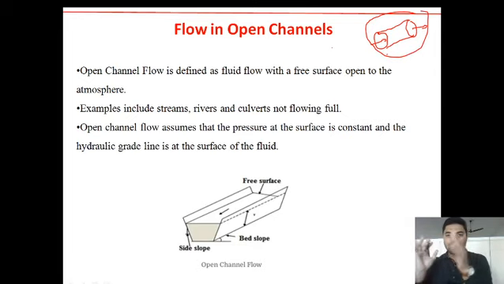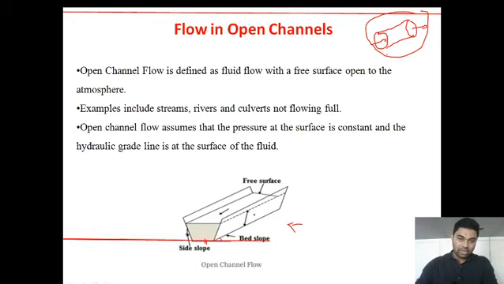So what is open channel flow? Basically, open channel flow is defined as fluid flow with a free surface open to the atmosphere, as you can see in this figure of open channel flow. Look at this figure: you can see that the water is bounded by three sides. Here we have one base, and one side over here and one side over here.